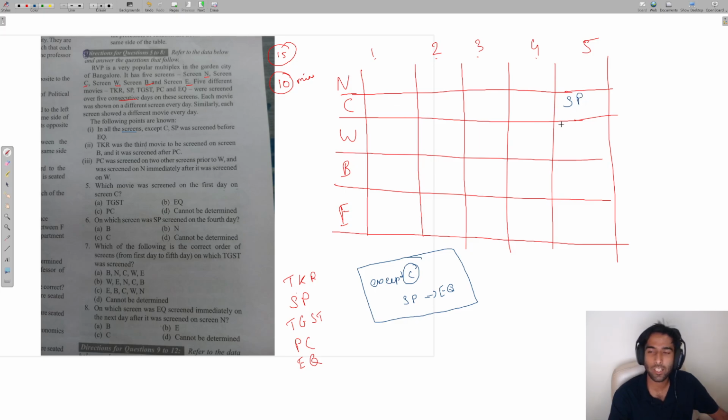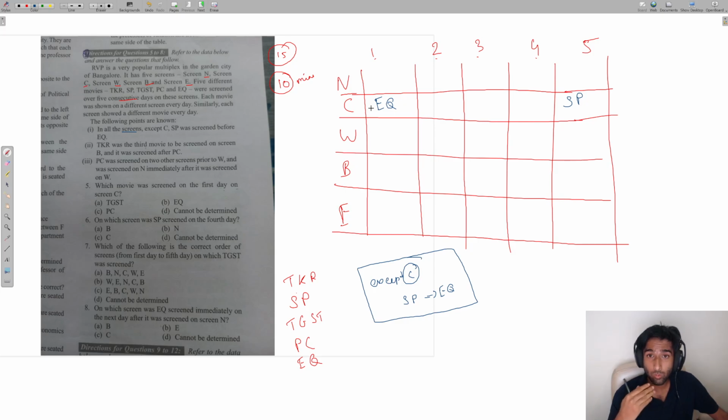If you place SP on day number 5, I'll write days here so that I don't get confused, then can you place EQ after day number 5? No, you cannot. Why? Because there is no day number 6. The maximum is day number 5. That means that if SP comes on day number 5, then EQ has to necessarily come on day number 1. This is the first inference, friends, which you have to find out.